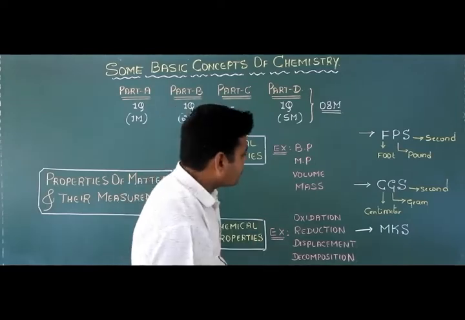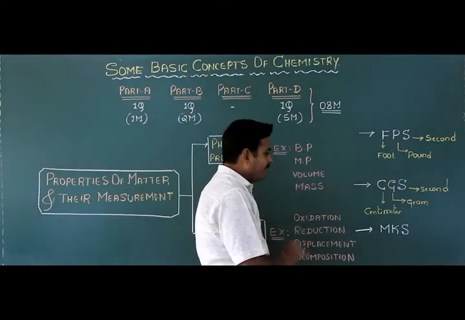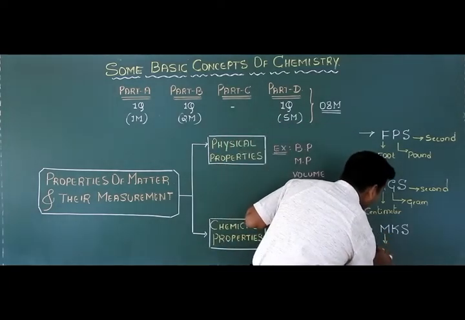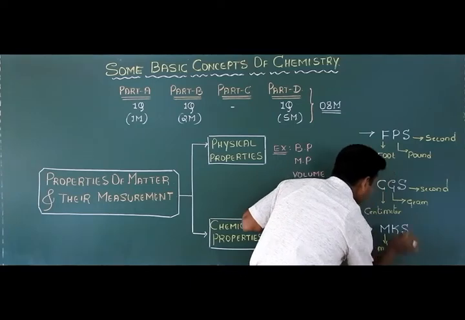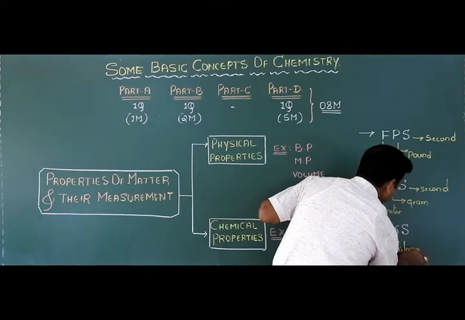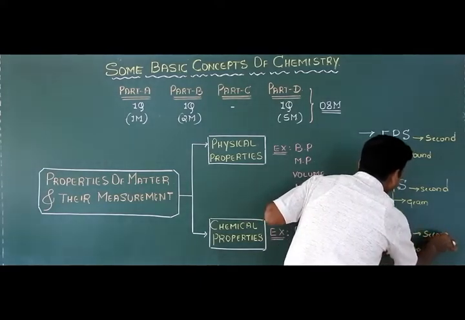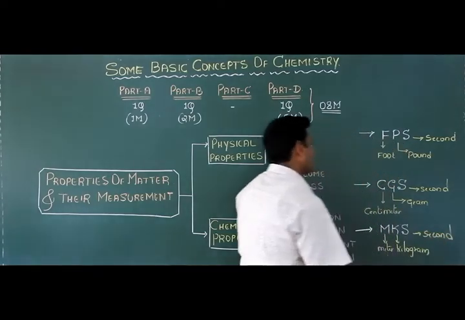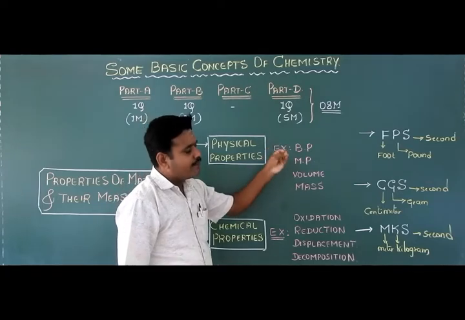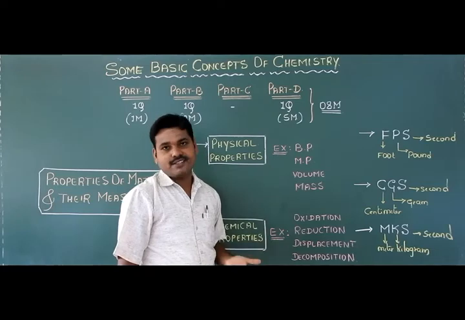Here M stands for meter, K stands for kilogram, and S stands for second, so the meter, kilogram, second system. All these systems of measurement were used in the earlier days.